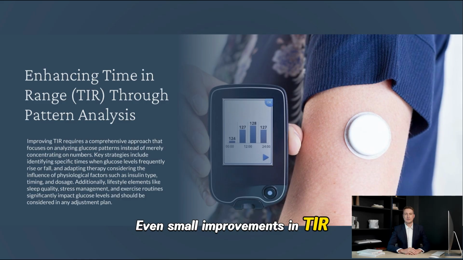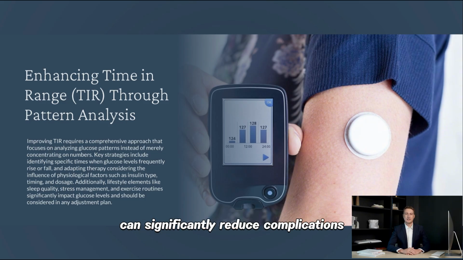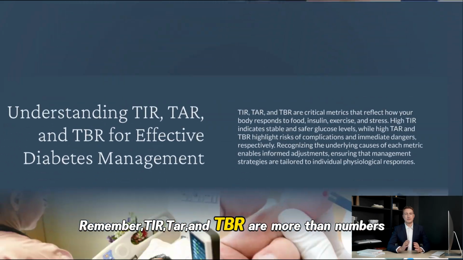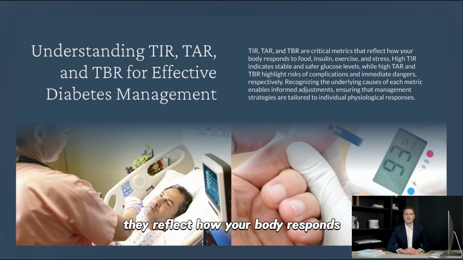Even small improvements in TIR, along with targeted reductions in TAR and TBR, can significantly reduce complications and improve quality of life. Remember, TIR, TAR, and TBR are more than numbers. They reflect how your body responds to food, insulin, exercise, and stress.